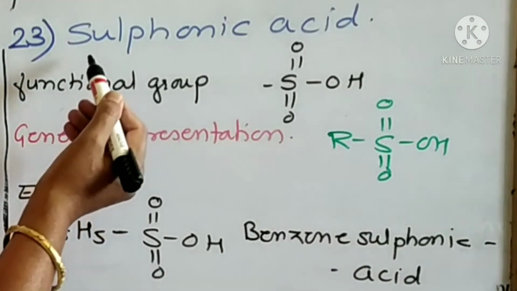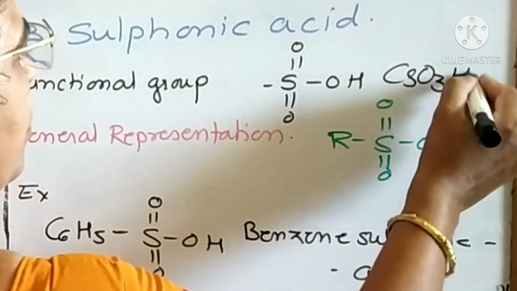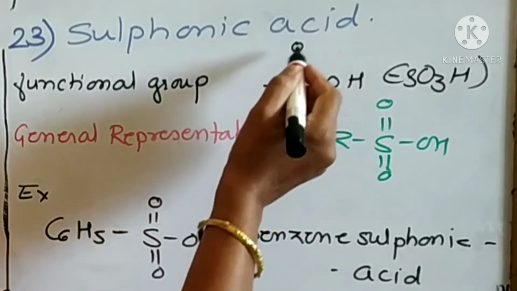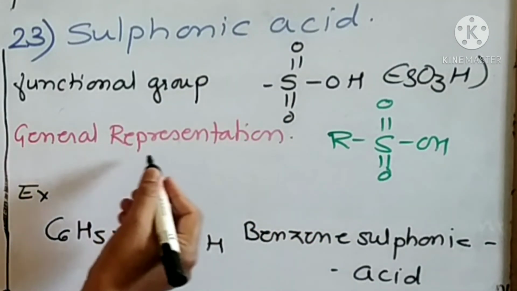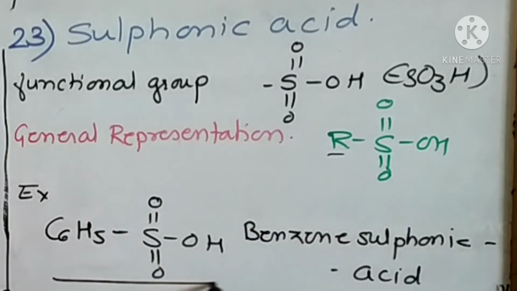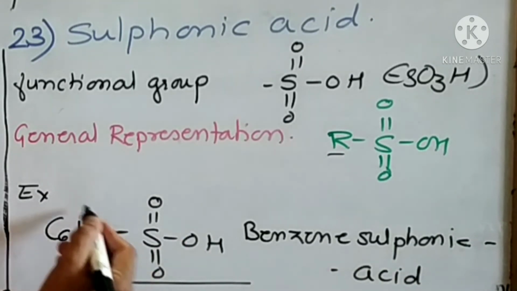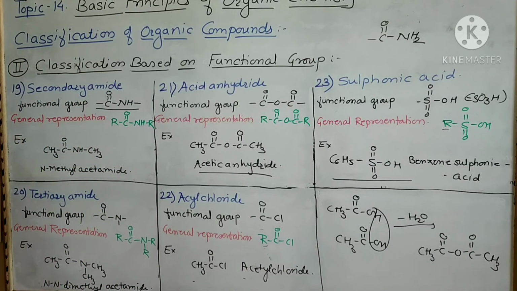And last one, that is 23, sulfonic acid. Functional group of sulfonic acid is SO3H. That is, this is sulfur which is bonded to 3 oxygen atoms and 1 hydrogen atom. That is SO3H group. General representation is RSO3H. And example is C6H5 SO3H. That is benzene sulfonic acid. If this C6H5 is replaced by CH3 group, then it becomes methyl sulfonic acid. In this way, organic compounds are classified on the basis of functional group.